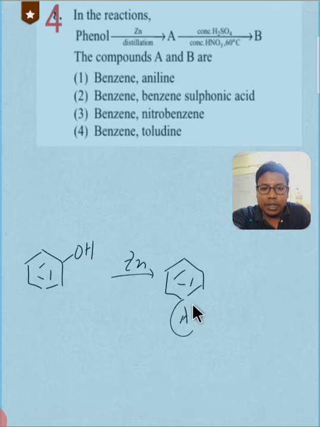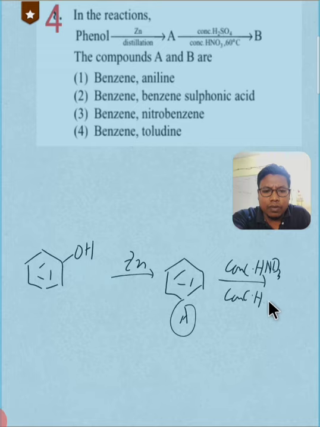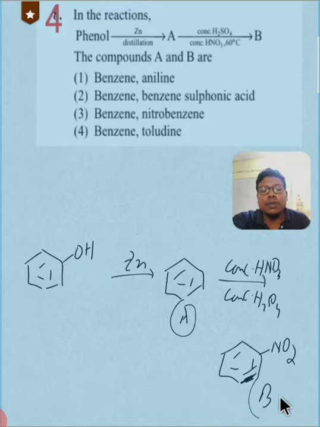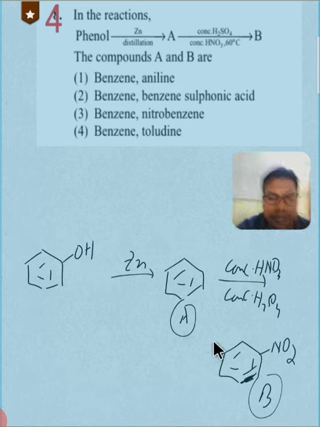This is our A. And if it is reacted with concentrated HNO3, this is nitration of benzene, a very easy reaction, in presence of concentrated H2SO4, and it must be heated, and we will get nitrobenzene. This is our nitrobenzene, right? So this must be our B. So benzene and nitrobenzene must be the correct answer.